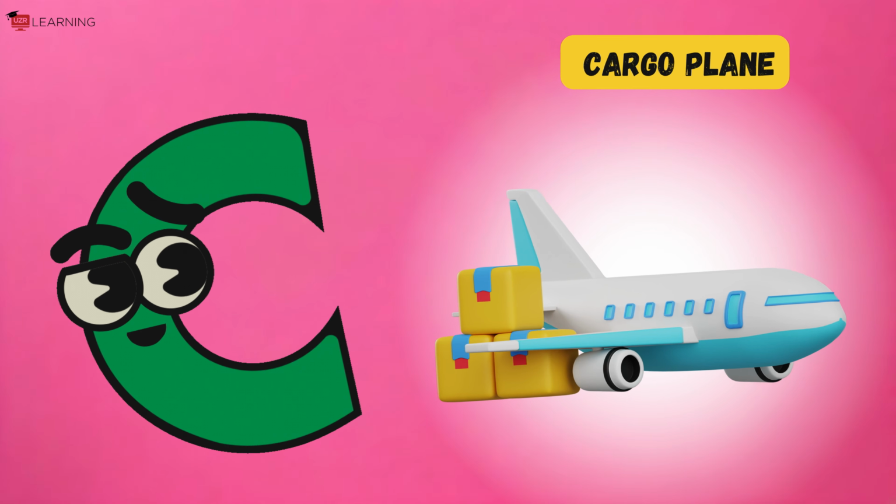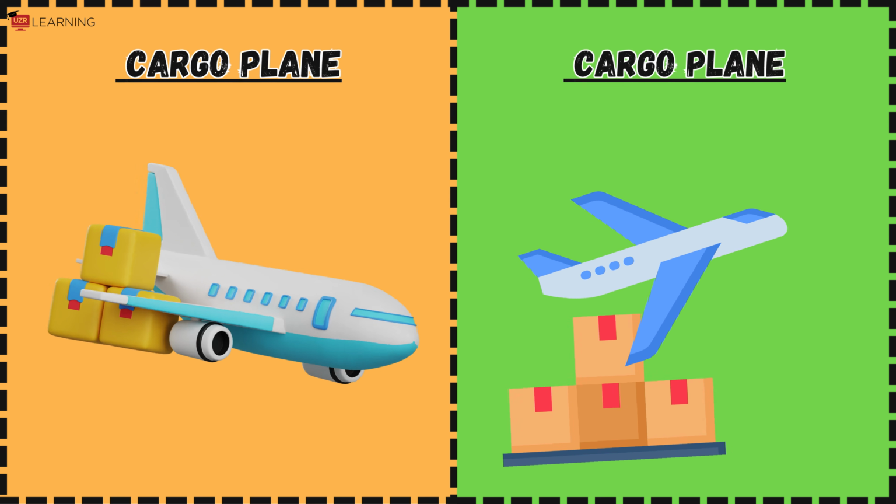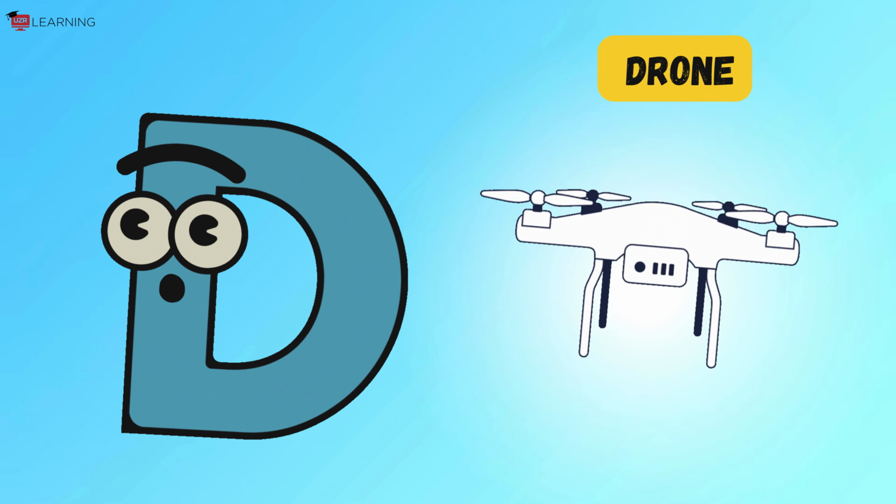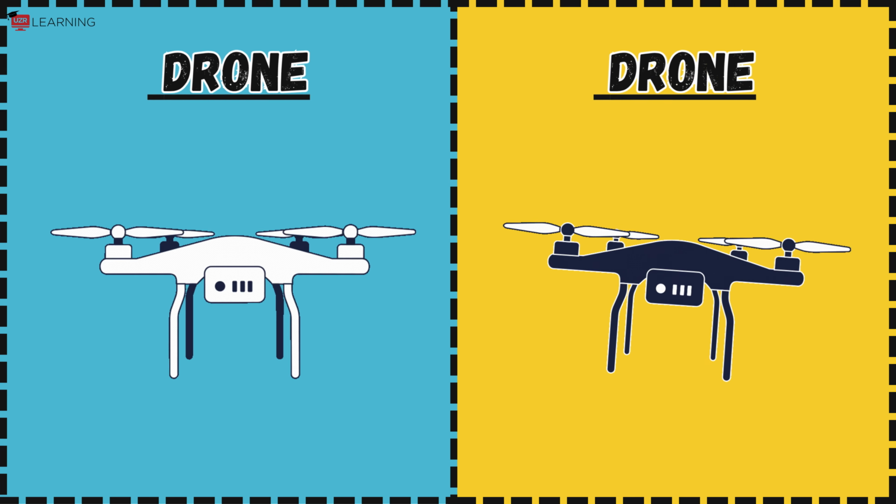C is for cargo plane, cargo plane, cargo plane. Carrying boxes through the air. D is for drone, drone, drone.